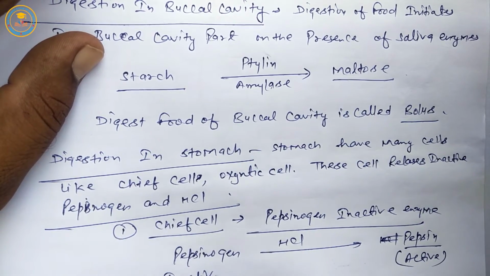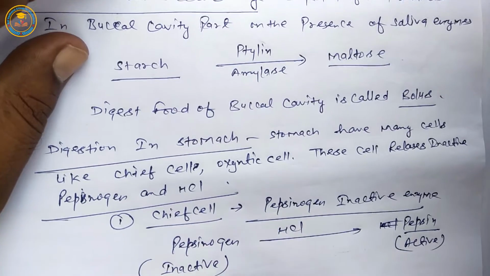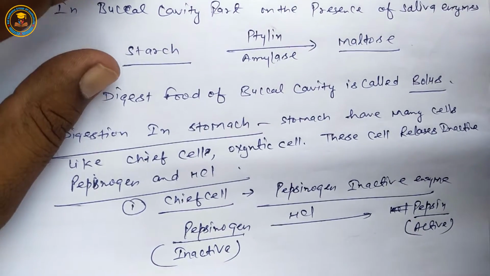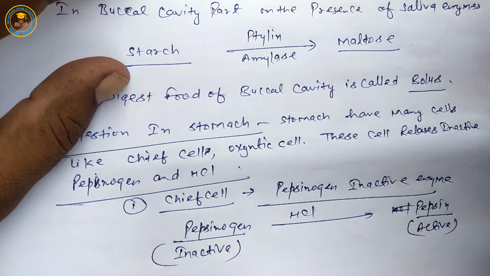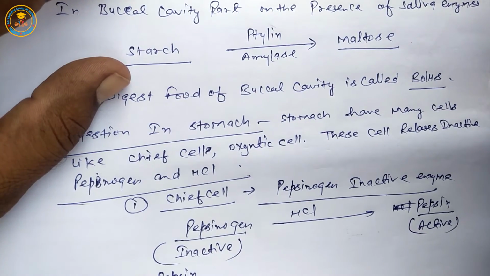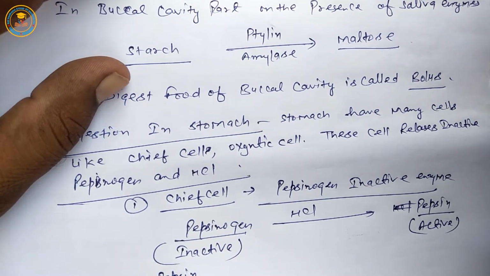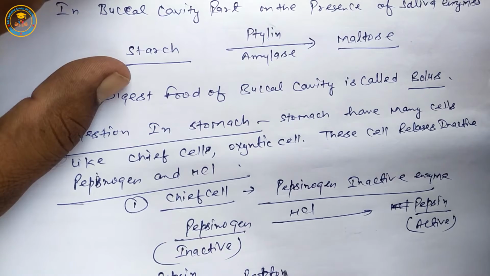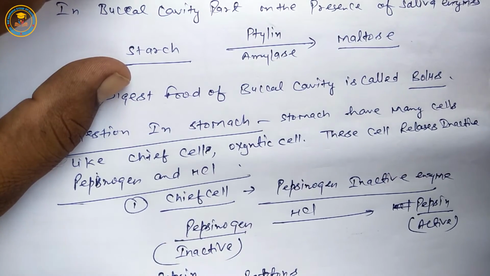Pepsinogen is activated in the presence of hydrochloric acid. Next, pepsin is a protein digest enzyme and digests proteins, converting into peptones.